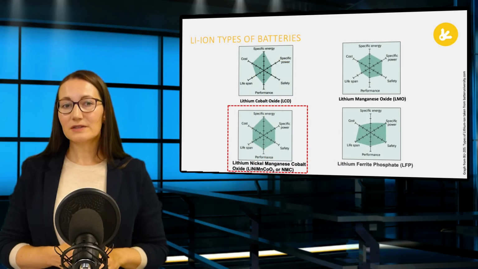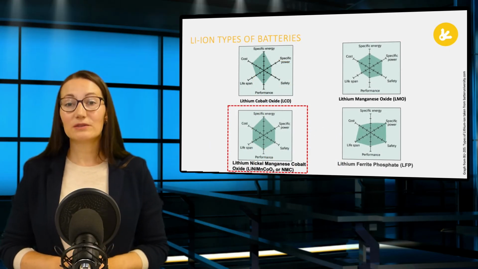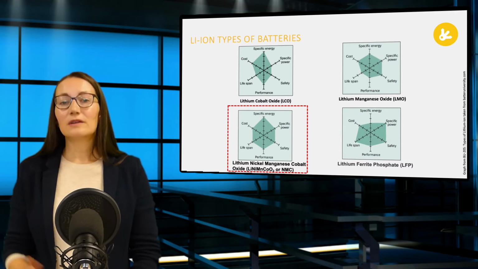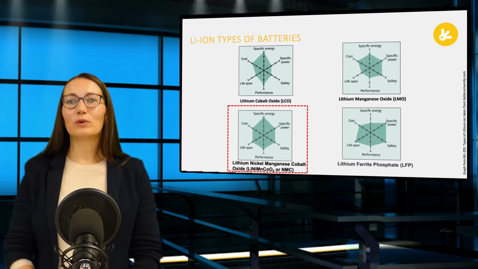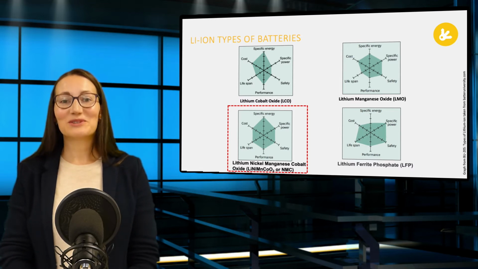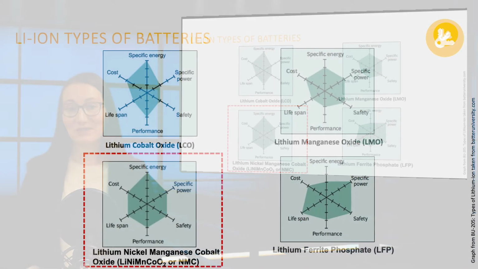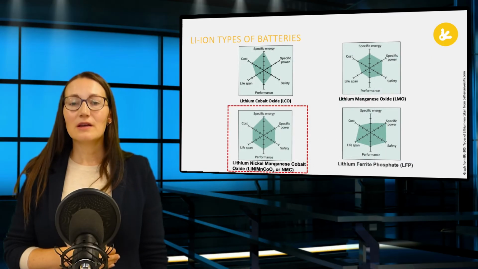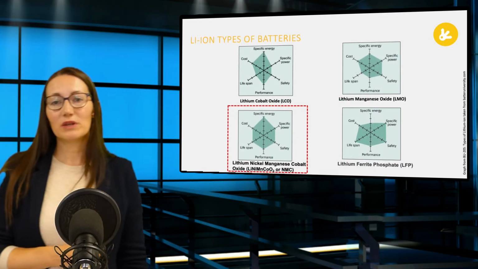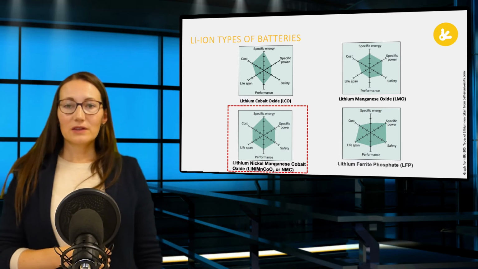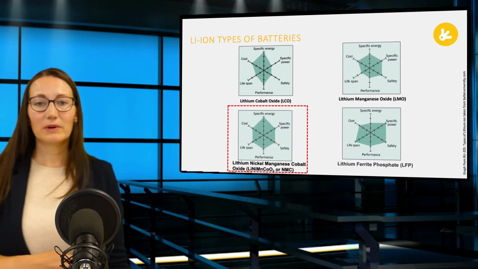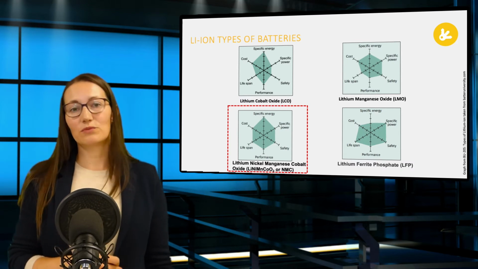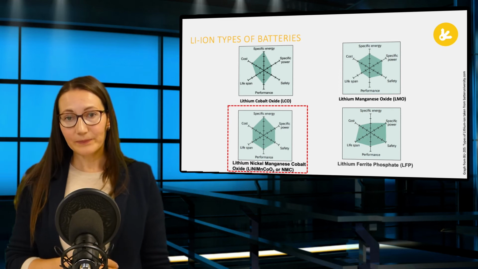Batteries for modern electric cars and many other electronic devices are based on lithium-ion technology. Here are some of the most common ones. Here we can see why this type of battery is so popular. It has very good overall performance, in particular, specific energy. Specific energy is stored energy per mass, promoting range. The most important one is probably the lithium, nickel, manganese, cobalt. This has not so much lithium and cobalt in itself, but this translates to around half of all industrial use of both of these metals for batteries globally.